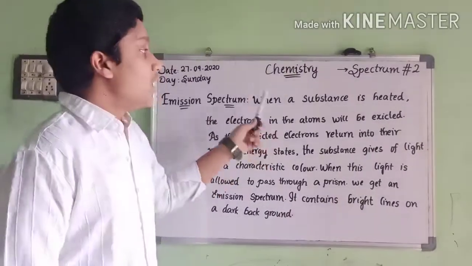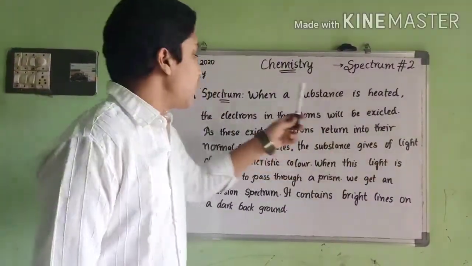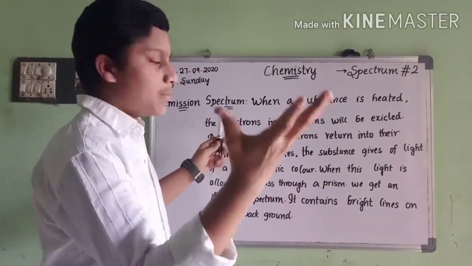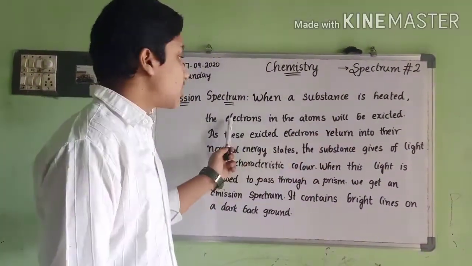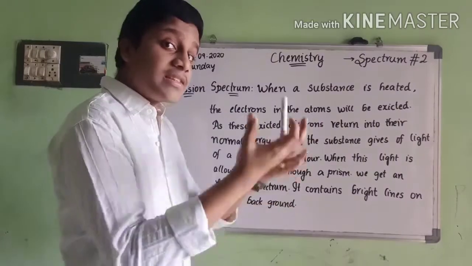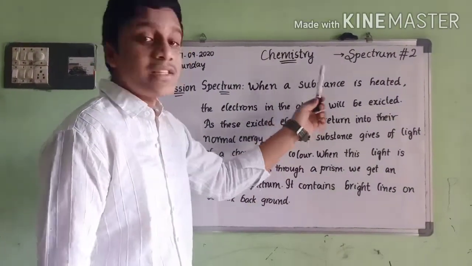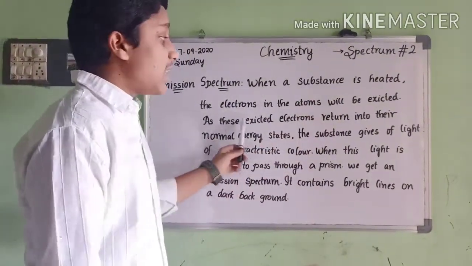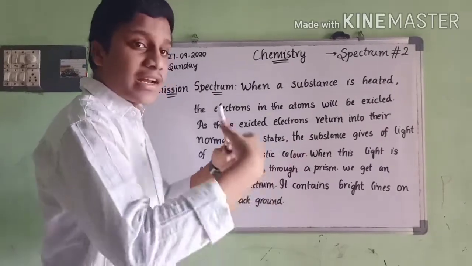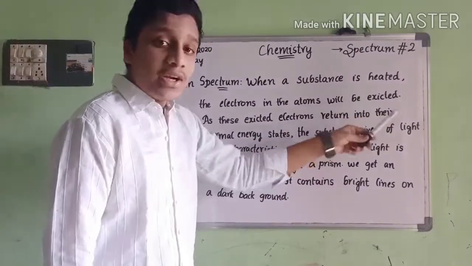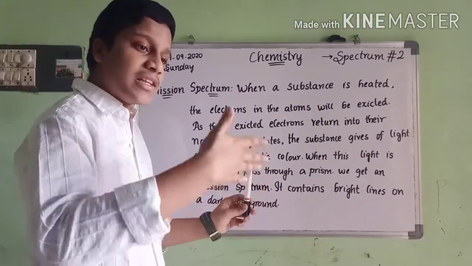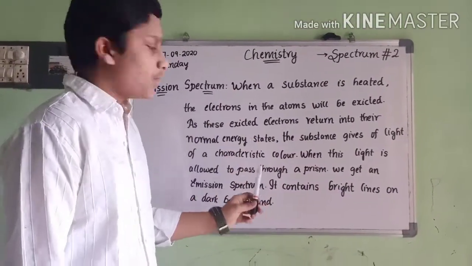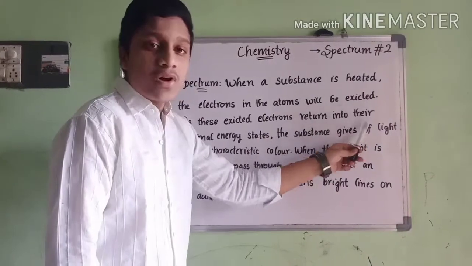Emission spectrum. When a substance is heated, the electrons in the atoms will be excited. Then the excited electrons return to their normal energy states from the excited state. The substance gives off light.